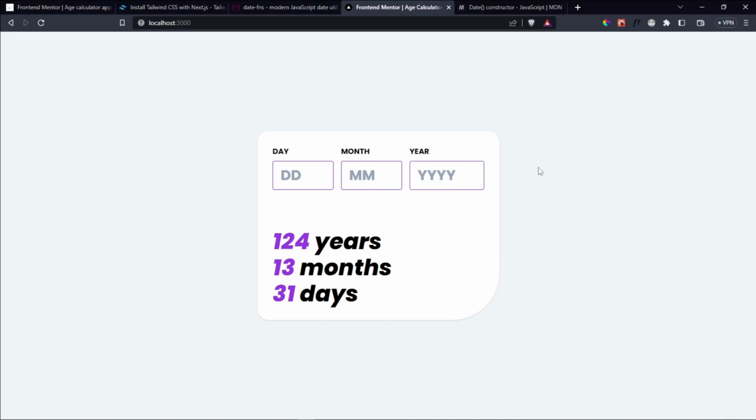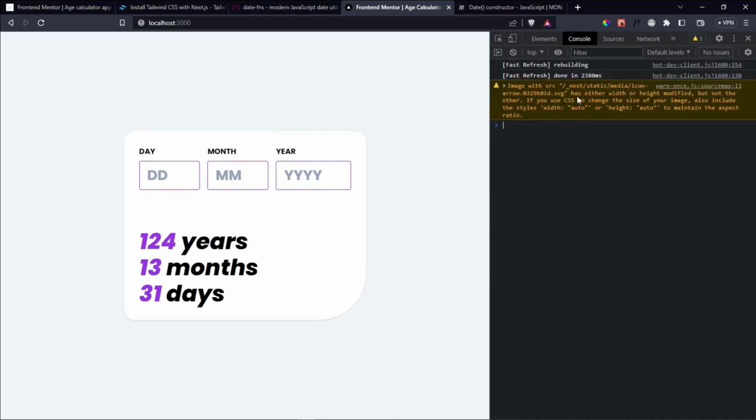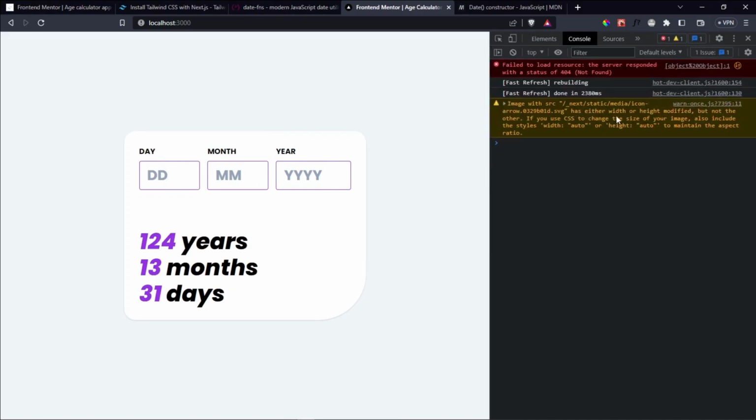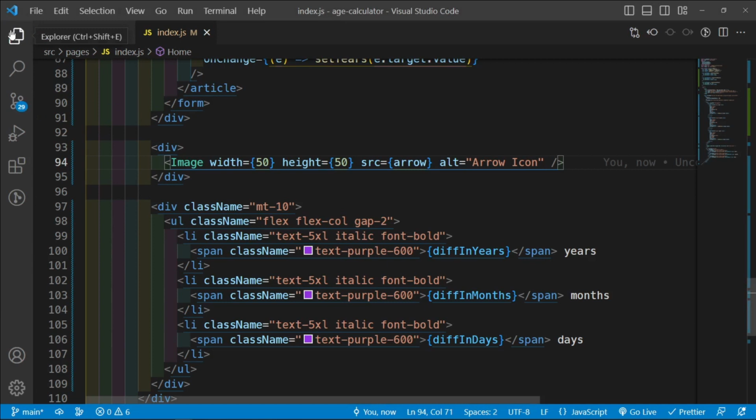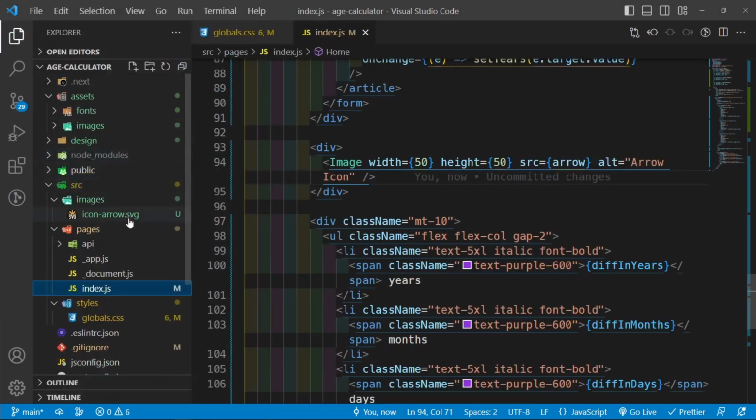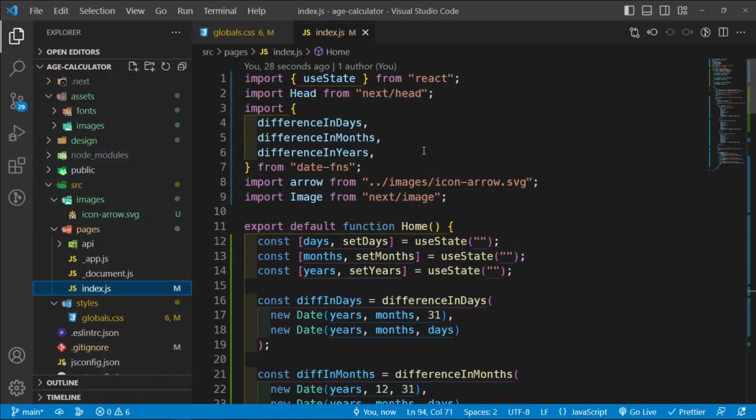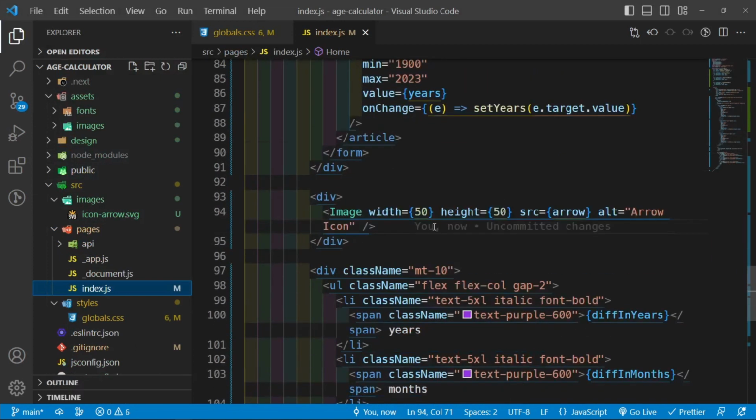Why isn't the image showing? Let's see our dev tools. Image source has either width but not the other. What? Why isn't that image showing? Icon-arrow.svg.